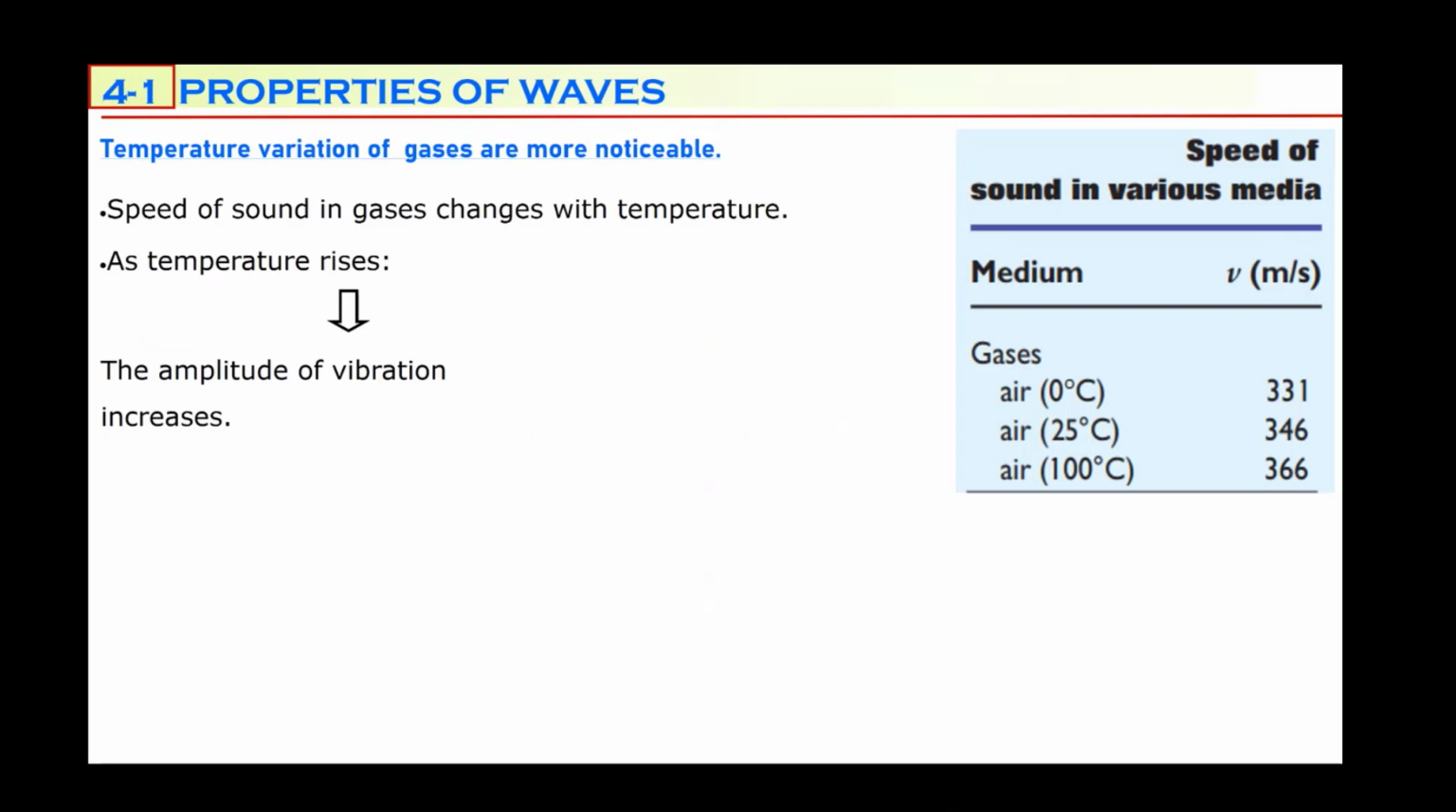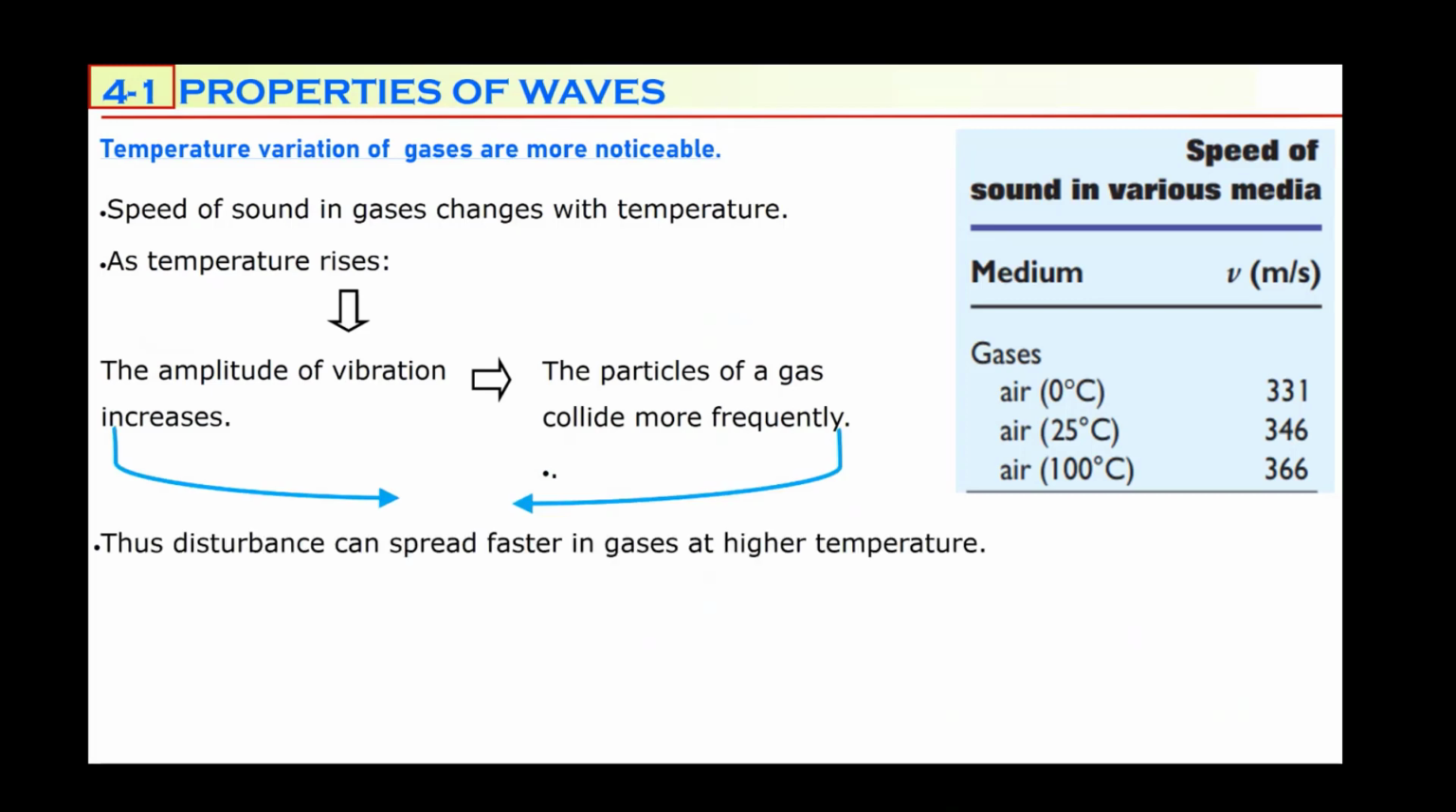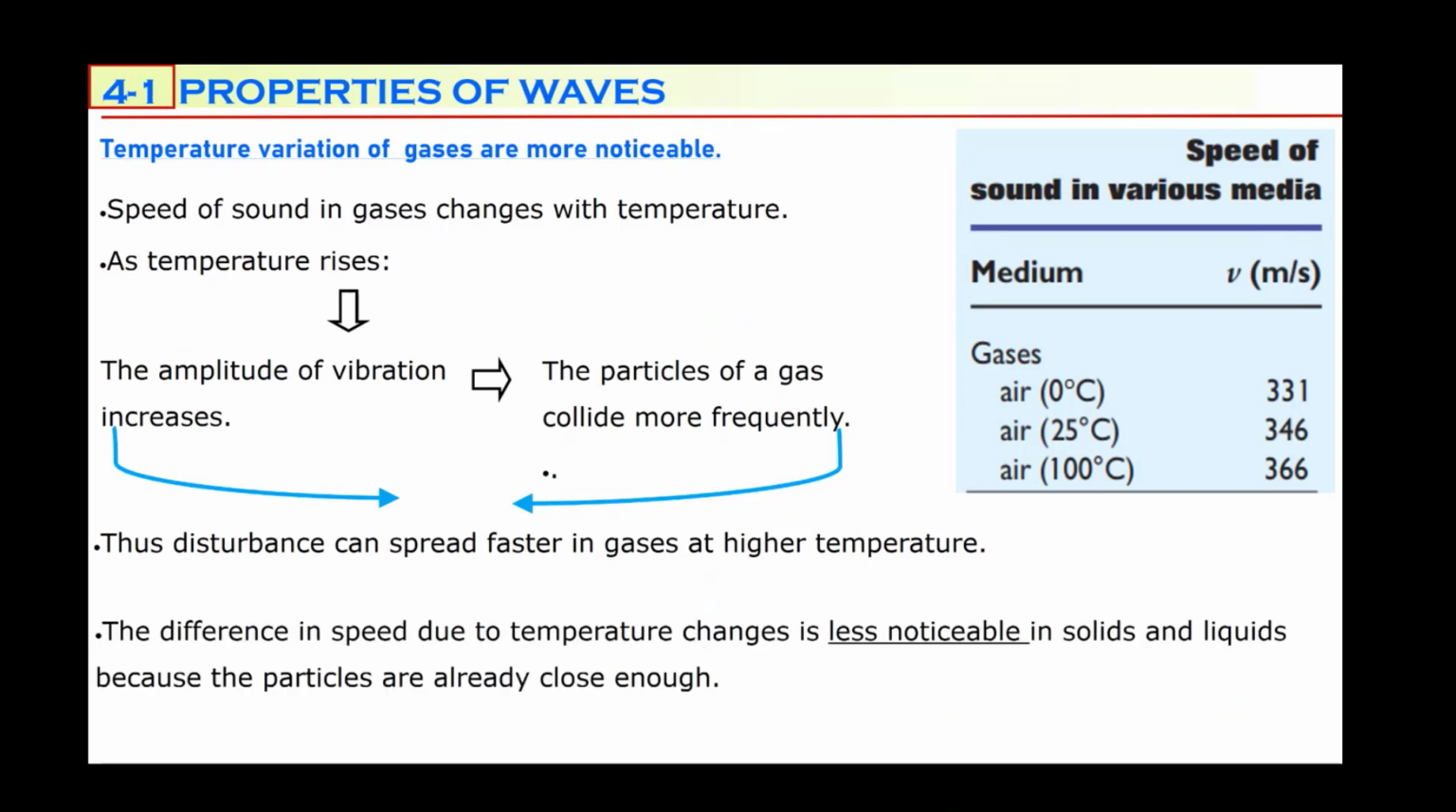As temperature increases, the amplitude of the vibration increases. That's why particles of a gas collide more frequently compared to a cooler gas. For that reason, the disturbance spreads faster. So a wave can spread faster in gases at higher temperature. But this difference in speed due to temperature change is less noticeable in solids and liquids, because particles are already so close to each other.